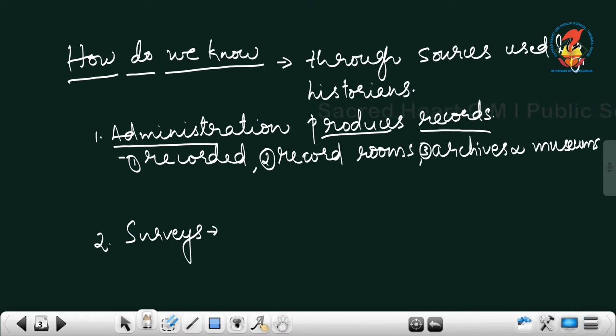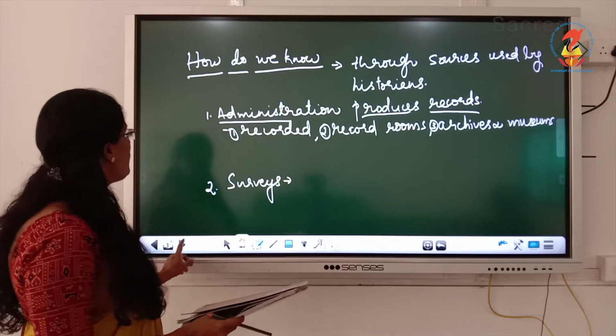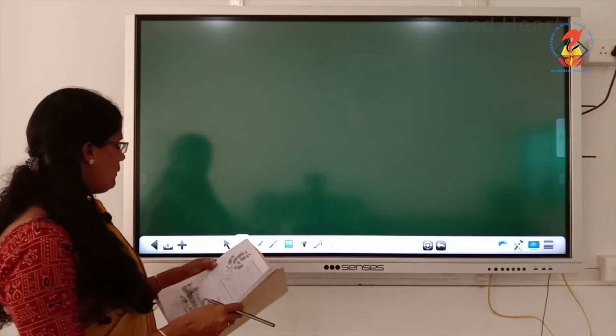In the fourth paragraph, you can see documents were carefully copied out and beautifully written by calligraphists. Calligraphists are people who specialized in the art of beautiful writing. Underline that sentence. Who were calligraphists? They are people who specialized in the art of beautiful writing. Underline that also. So, this is one source from which we can understand how Britishers were ruling: the administration produces records. Now, second one is surveys.